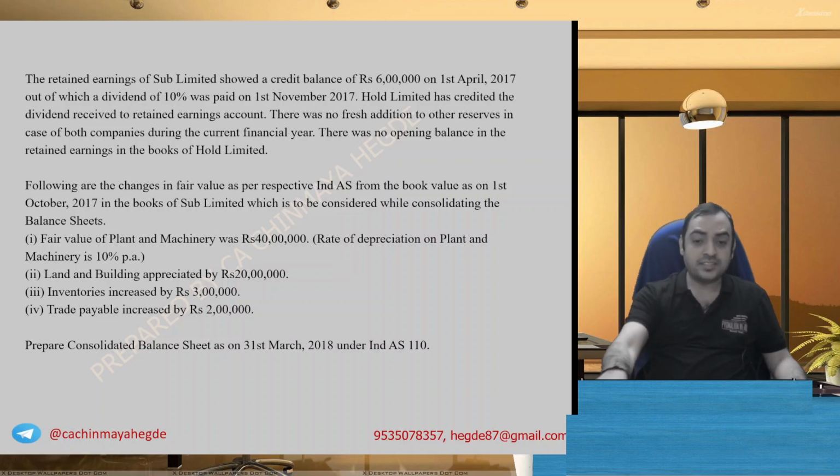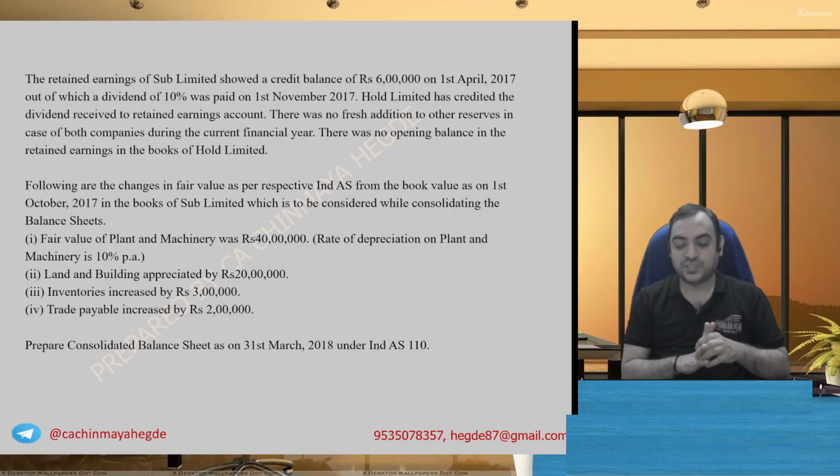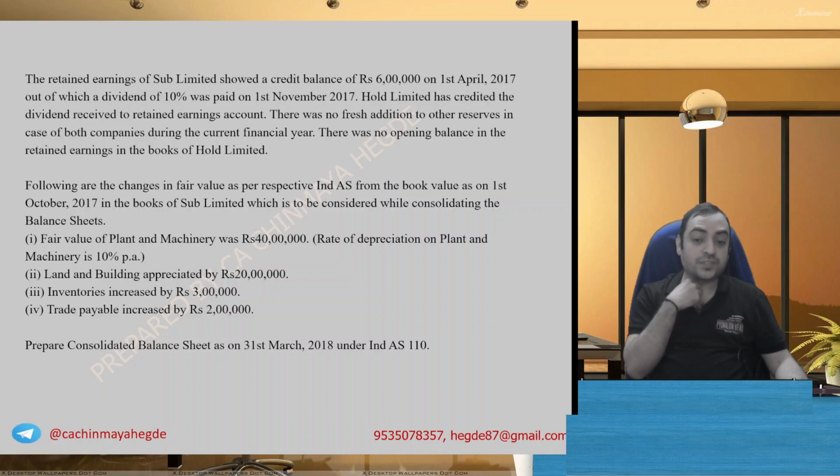Following are the changes in fair value as per the respective Ind AS from the book value given on 1st of October in the books of Sub Limited, which is to be considered while consolidating the balance sheets. Fair value of plant and machinery 40 lakh, rate of depreciation 10% per annum, land and building appreciated by 20 lakh, inventories increased by 3 lakh, trade payables increased by 2 lakh. Prepare consolidated balance sheet on 31st March 18 as per Ind AS 110.